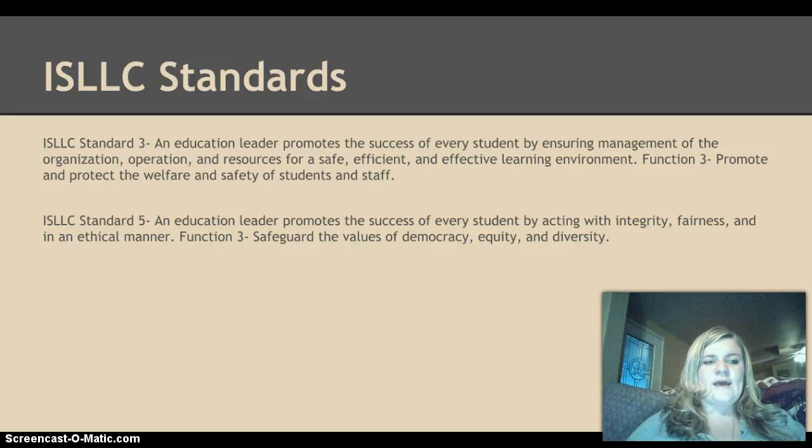I also used ISLLC Standard 5. An education leader promotes the success of every student by acting with integrity, fairness, and in an ethical manner. And Function 3, safeguard the values of democracy, equity, and diversity.